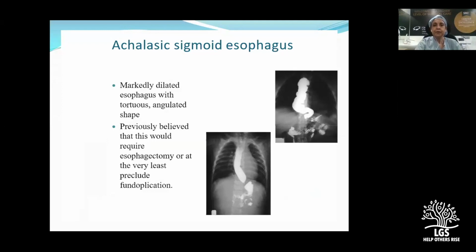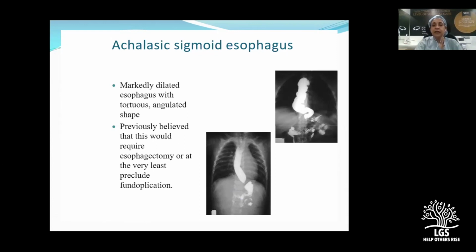Now coming to a sigmoid esophagus, there you see a dilated tortuous esophagus with a lot of food stasis. This usually is seen in patients who have neglected their achalasia for a long time, and earlier most of these patients were thought to require an esophagectomy, or at least we should not add a fundoplication, either Dor or Toupet, to these patients.